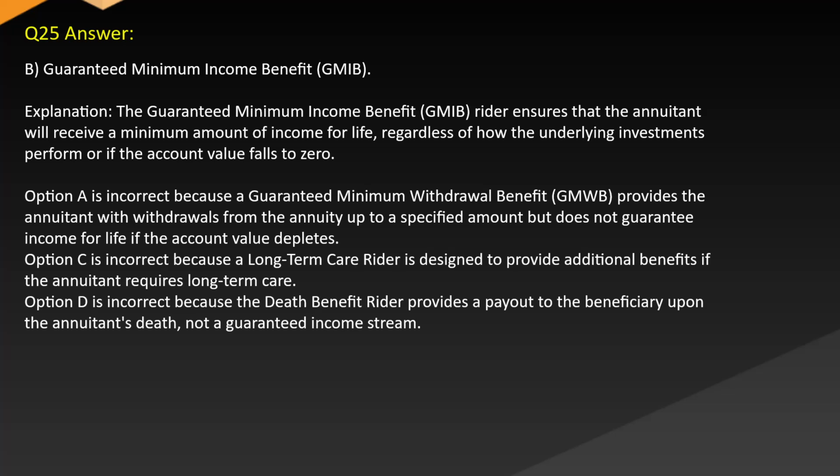Option C is incorrect because a long-term care rider is designed to provide additional benefits if the annuitant requires long-term care. Option D is incorrect because the death benefit rider provides a payout to the beneficiary upon the annuitant's death, not a guaranteed income stream.